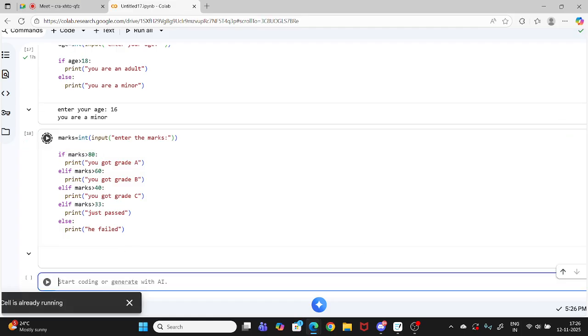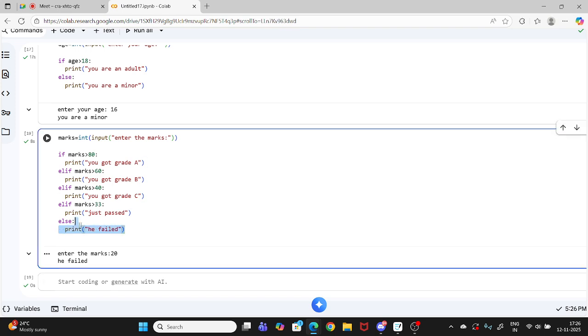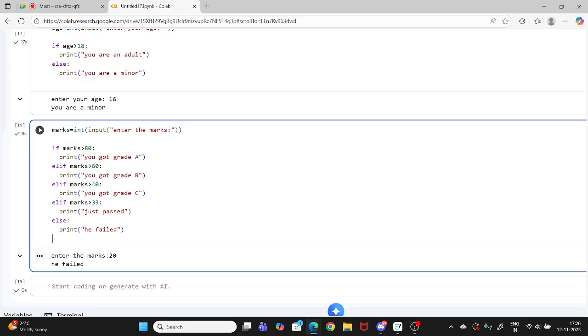Now if I enter very low marks, if the student got very little, maybe 20, let's see. He failed, because Python will check one by one: if marks greater than 80, marks greater than 60, marks greater than 40, marks greater than 33, and then the else part. So it came to the else part because I entered the marks value 20. That's why all these conditions were false, so it came directly to the else part. Okay, did you understand? It's like checking conditions. That's it.